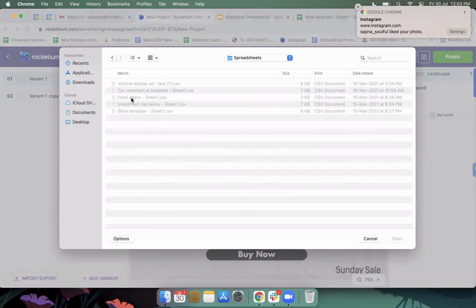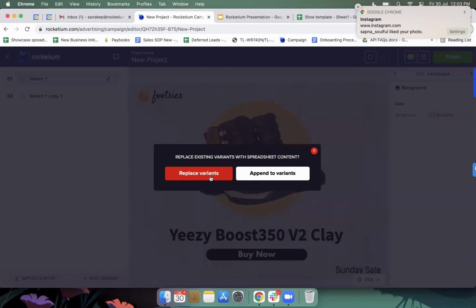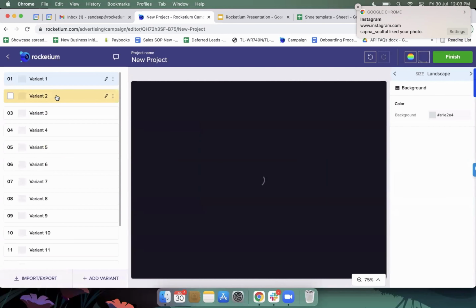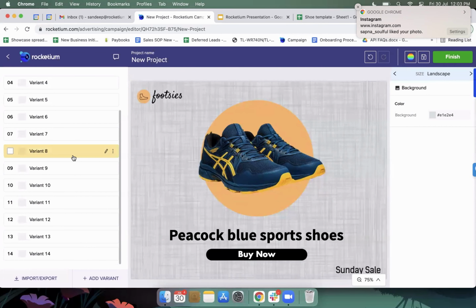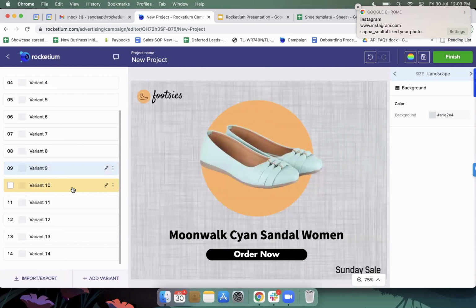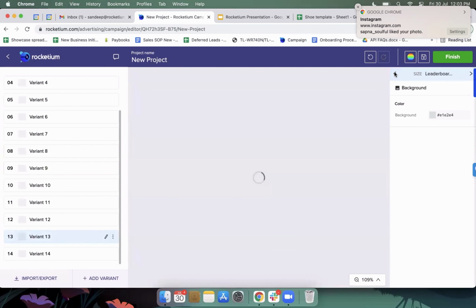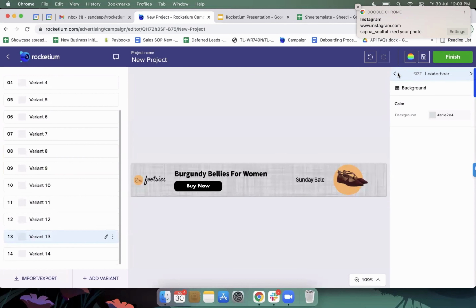I downloaded it earlier, so I will just go ahead and import it. Once I import it, it maps all those editable fields, and then now I have about 14 different variants created in 20 different sizes. 200 plus creatives created on the fly, 240 creatives created. And if you check all those sizes, they are also set up because we already defined the designated area for each element.